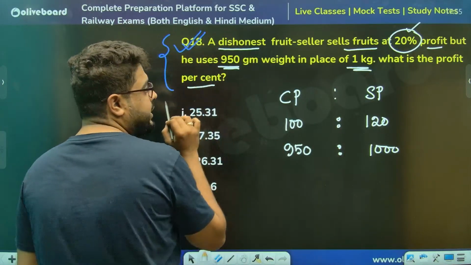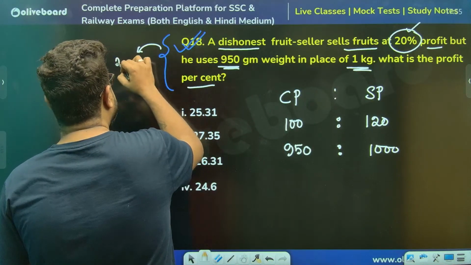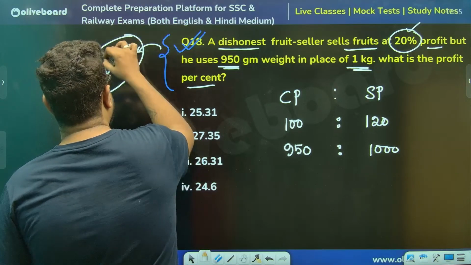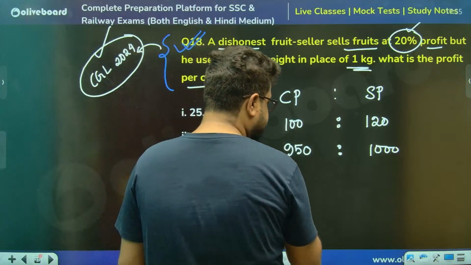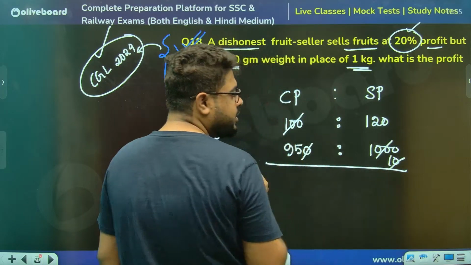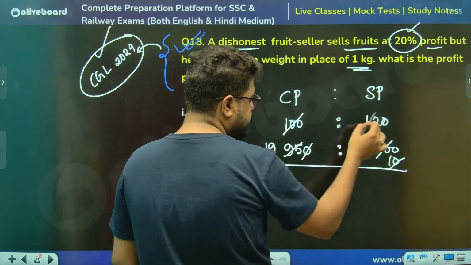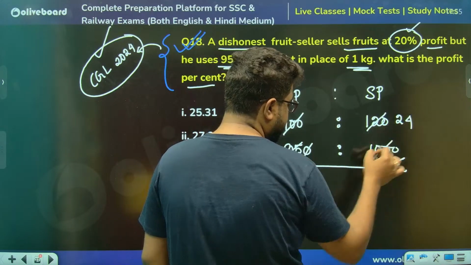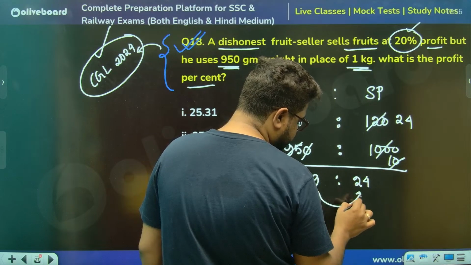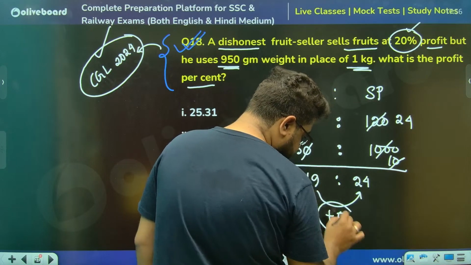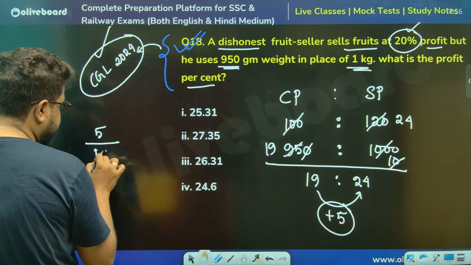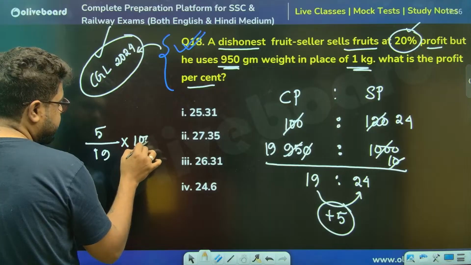What is the net profit? This is a PYQ from CGL 2024. लास्ट ईयर का ही क्वेश्चन है, मैंने कल ही उठाया है क्वेश्चन. सर कैलकुलेट कर लेते हैं. सर 100, this is 10, this 0 gone. Calculation, this is 19, sir. This is, sir, 24. So 19 rupees CP, 24 rupees SP. Profit of 5 rupees, sir. 5 rupee profit, out of 19 rupees into 100, sir.